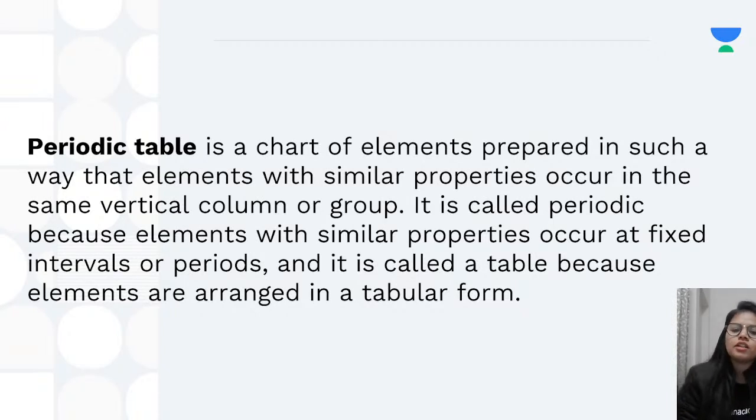We all know the periodic table is just a chart of elements prepared in such a way that all the elements having similar properties occur in the same vertical column, which is also known as a group. Now, why is it known as periodic? Because all the elements having similar properties occur at a fixed interval or period. And table, of course, because it is arranged in a tabular format. So I hope you understood why it is known as the periodic table.